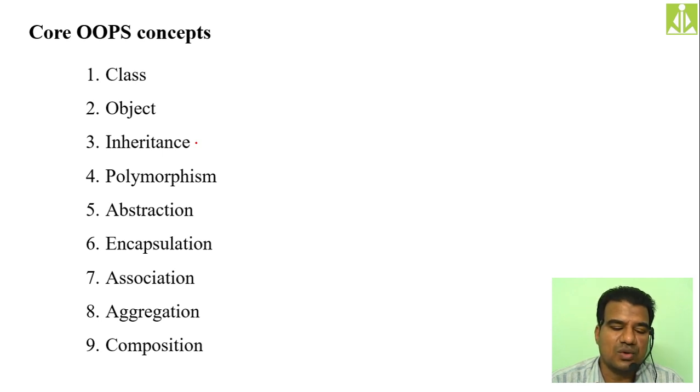Encapsulation is nothing but binding the data and methods together like a single entity. That is your class. Class is the best example for that. Binding the data and the methods together as a single unit, we call encapsulation. An example is a class; using a class, we are exactly achieving that.